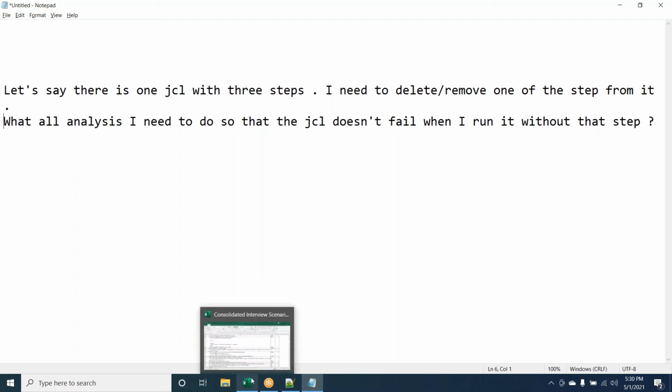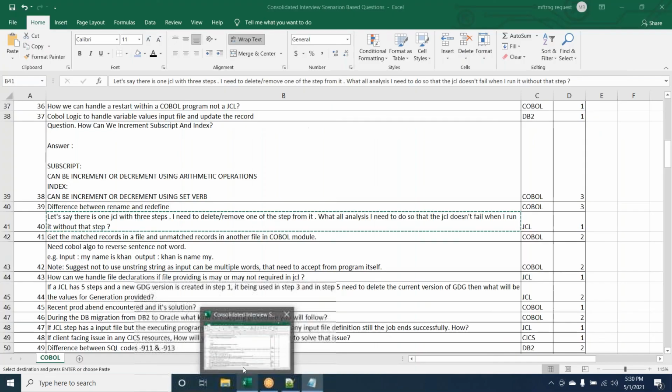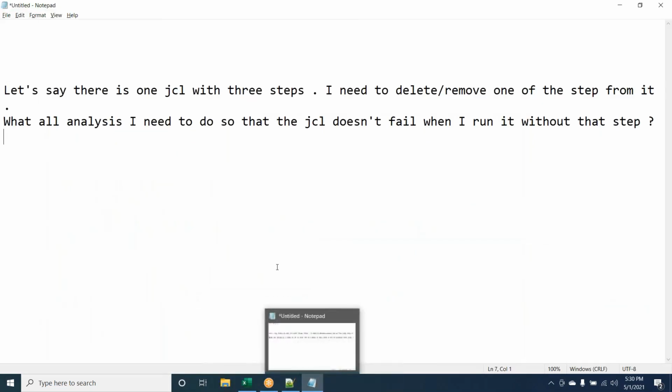One more thing: the file created from that step may be used in another job also, and we need to look at that too. If the file is used in that step, that means the module is using it, right? Yes, but some other job may also use the same file.